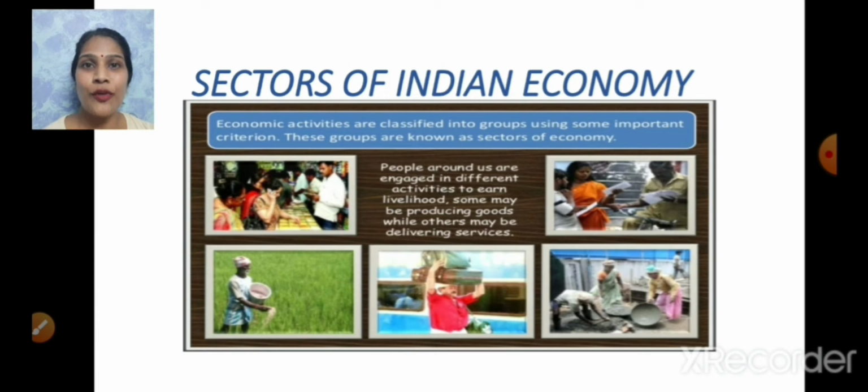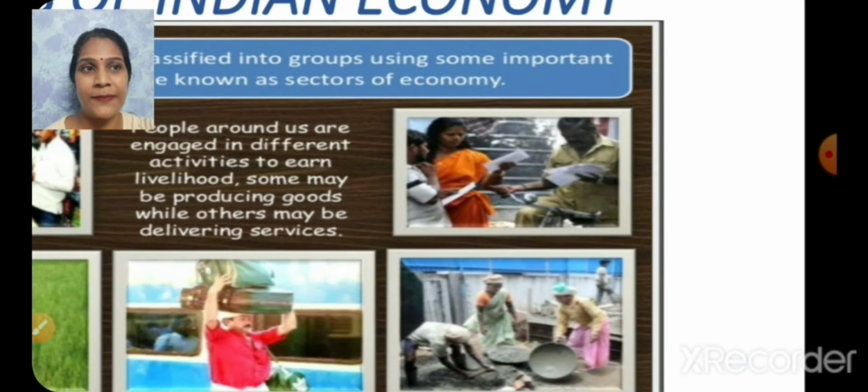Today, we are going to start class 10th Economics Chapter 2, Sectors of Indian Economy. So, let us discuss the economic activities. What are economic activities, first of all? You have seen people around you engaging in different activities to earn a livelihood. Some may be producing goods while others may be delivering services, and whatever they do for their livelihood is known as economic activities.